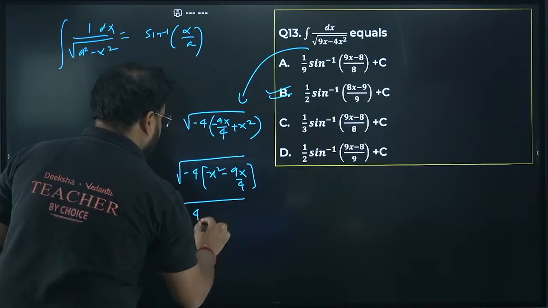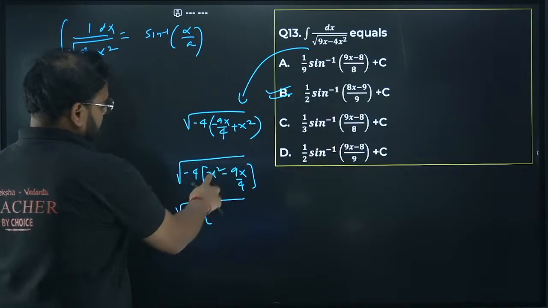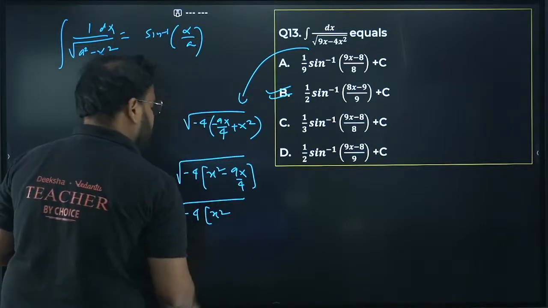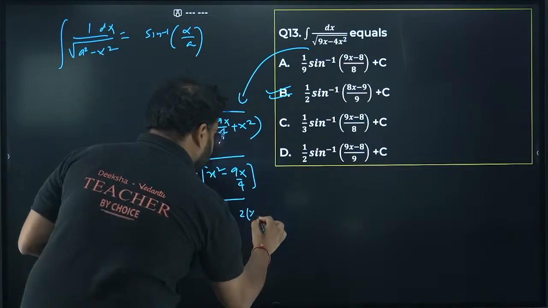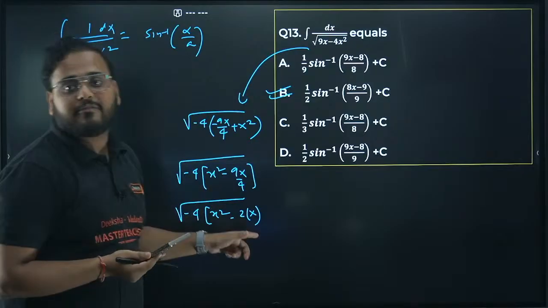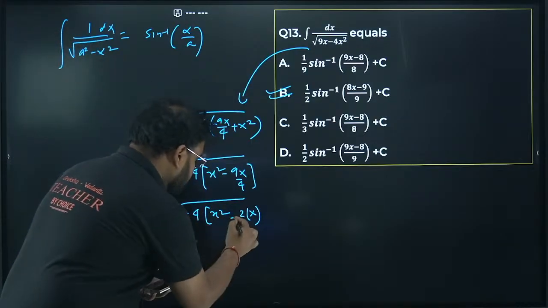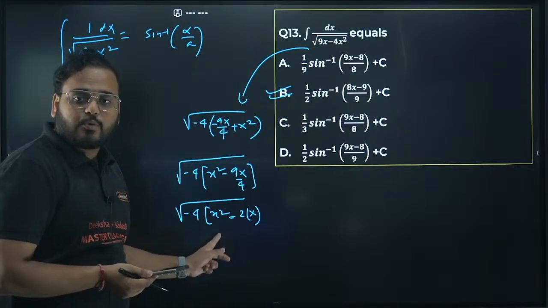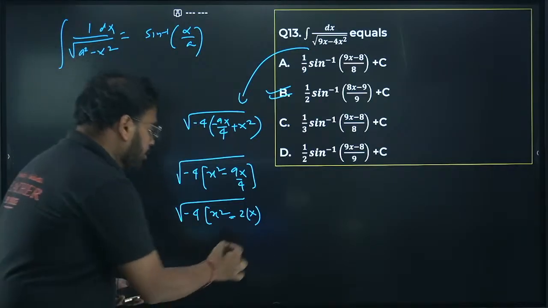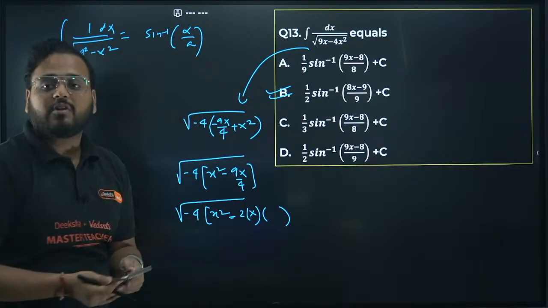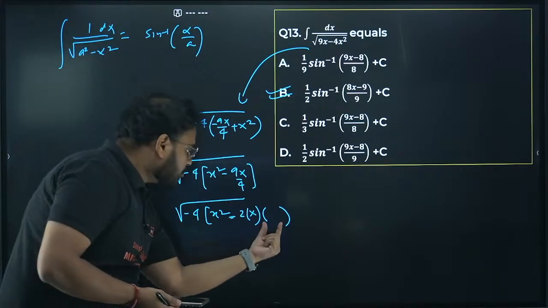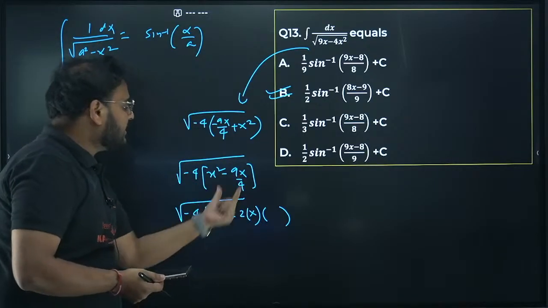We get minus 4 as it is, and over here, have a look, this will become x square, a square minus 2 times of x. Carefully, this is my way of doing the questions. x square is as it is, minus 2 times of x, that is a square minus 2a. What will you keep for b so that it becomes minus 9x by 4? What value should come in this bracket so that it becomes minus 9x by 4?